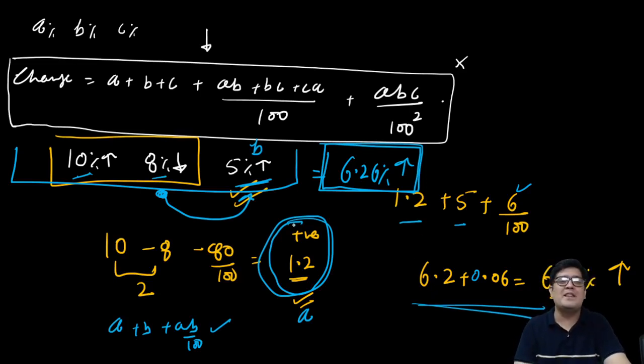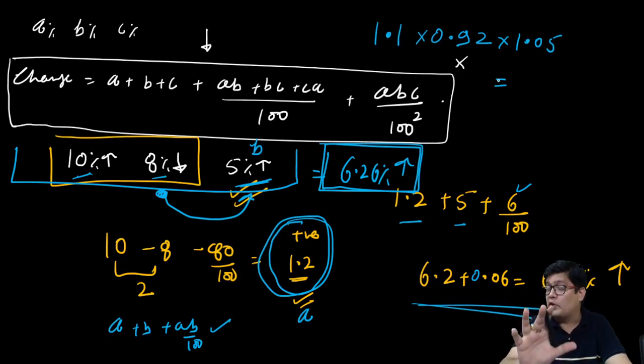Now there is one more method, but without a calculator, I will discourage you to use this in other exams. In CAT, you can easily use it. 10% increase is this. 8% decrease is this. And 5% increase is this. Now everyone slow down, listen to my language.